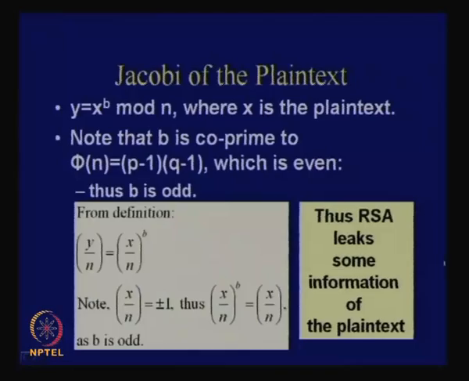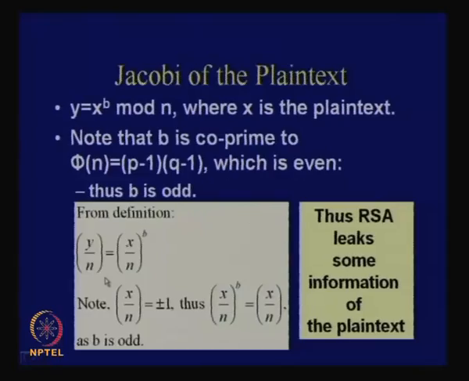So the point is that RSA actually leaks some information on the plain text. If I say that RSA does not leak any information on the plain text, then it is not correct. How is it leaking information? You know some information about x and n from y. Even if the encryption process did not take place, you could have the value of this Jacobi, but after the encryption you know exactly the same value.